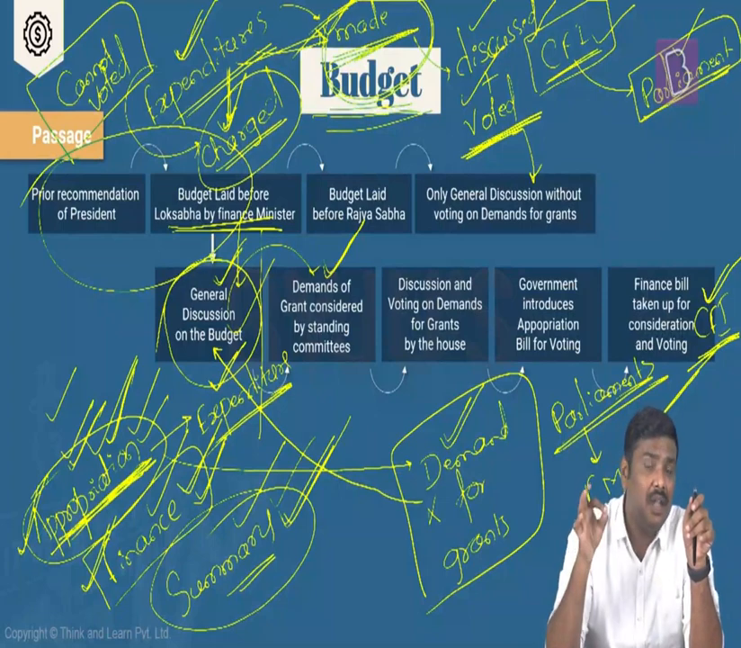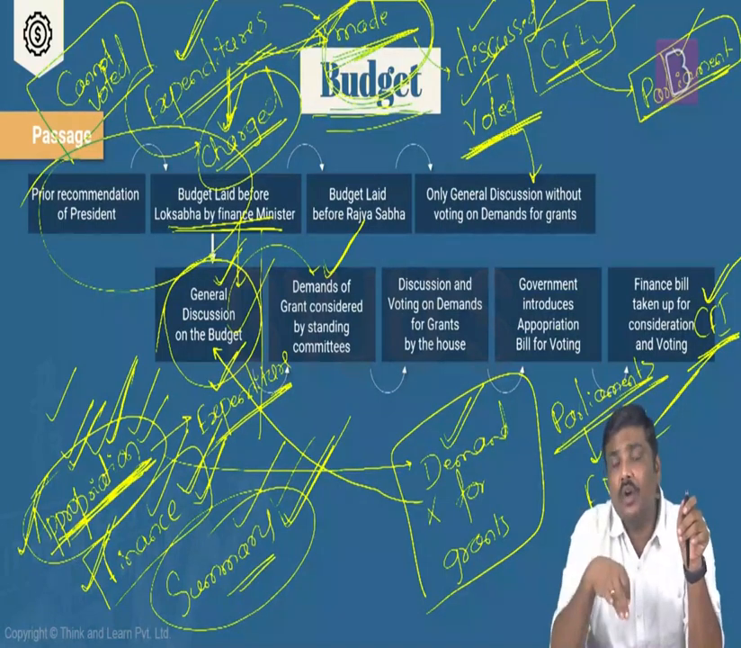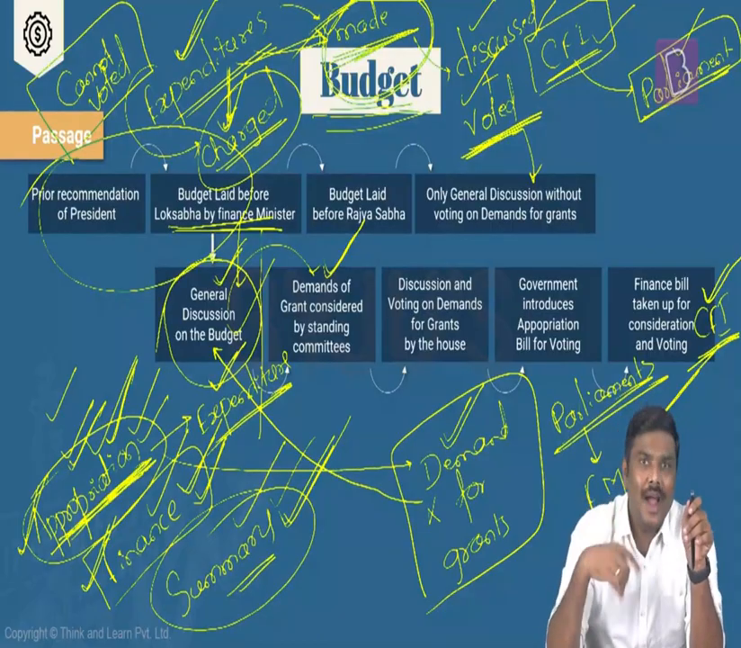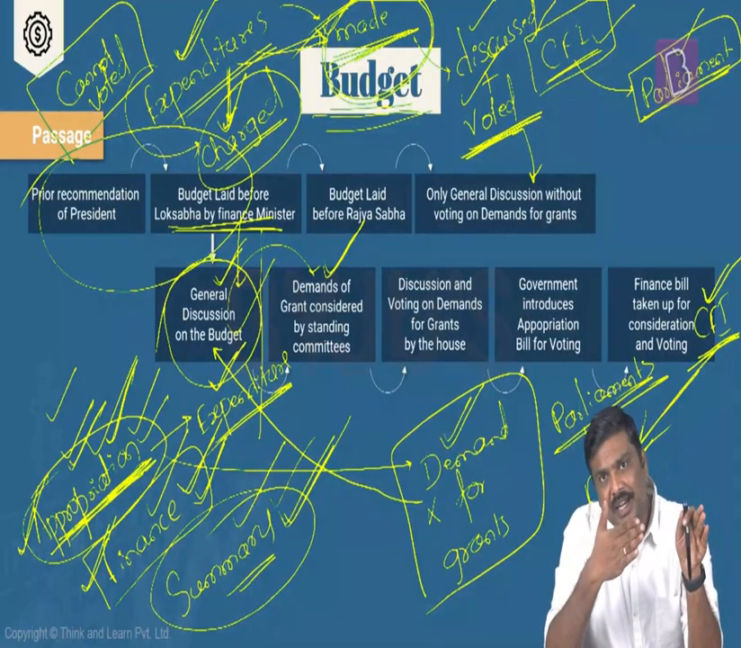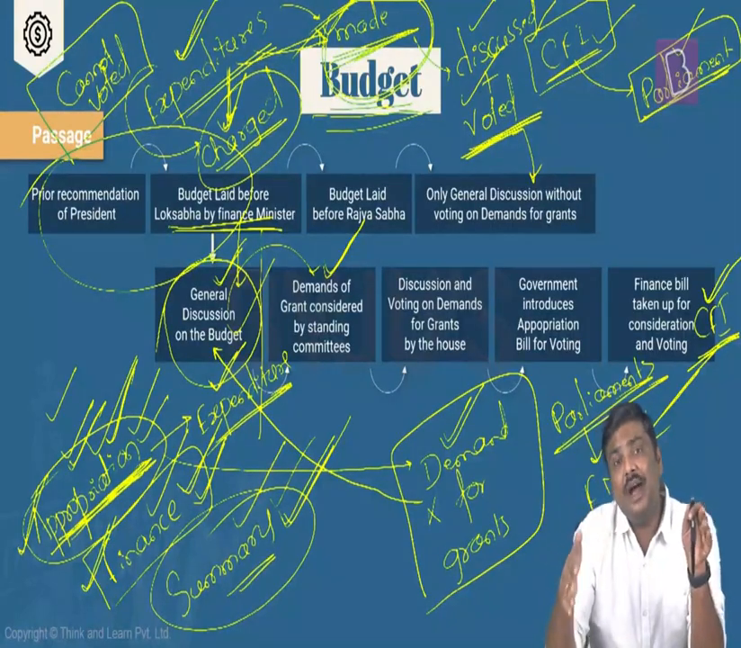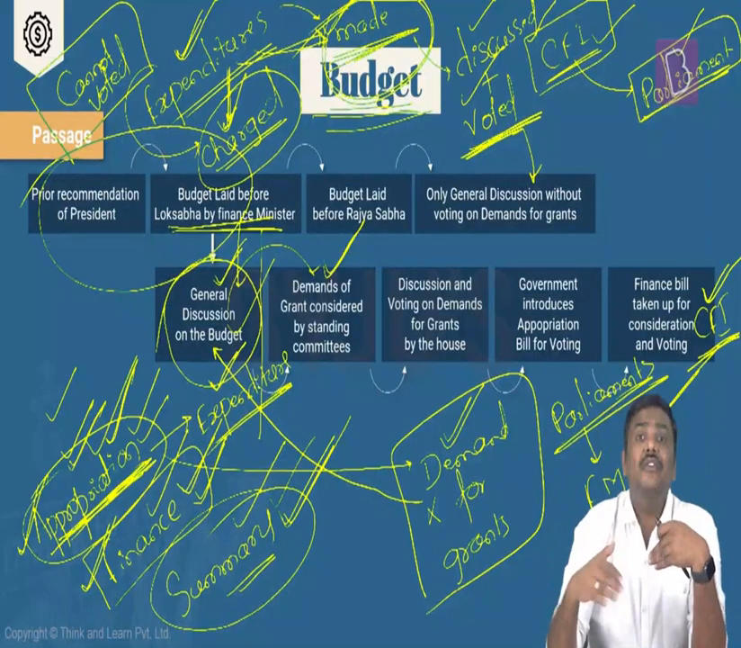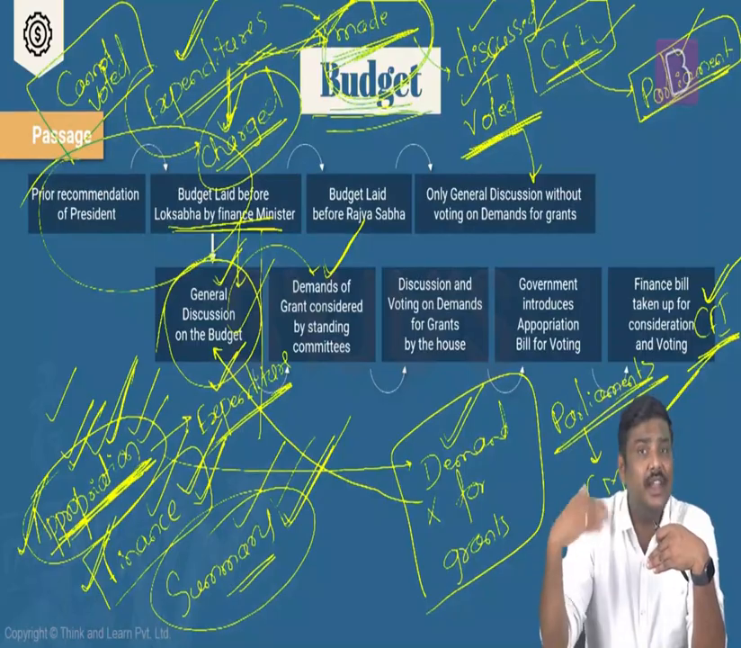Rather than presenting the budget on the last working day of February, now the government says we will present the budget on the first working day of February and ensure that the budget documents are passed and the government will be allowed to withdraw the funds from the Consolidated Fund of India even before the new financial year actually starts.